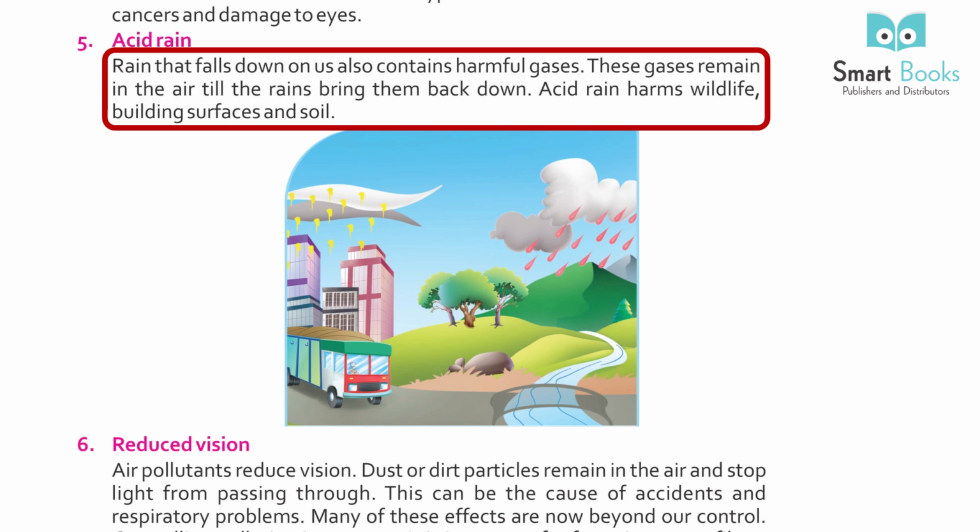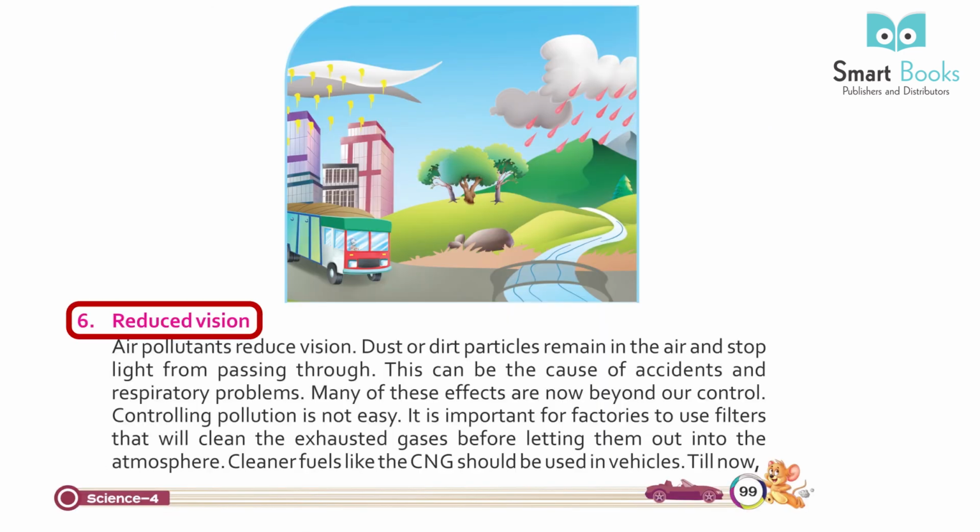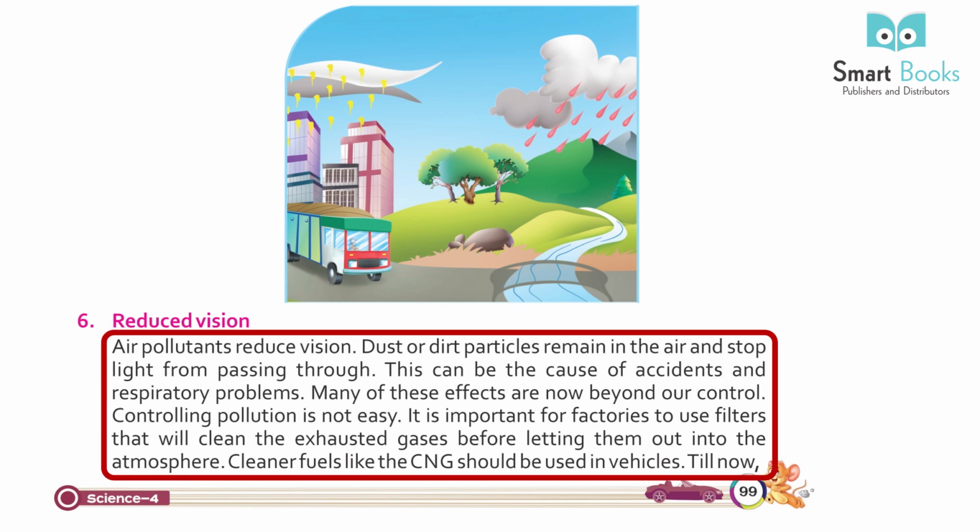Acid rain harms wildlife, building surfaces and soil. 6. Reduced vision. Air pollutants reduce vision. Dust or dirt particles remain in the air and stop light from passing through. This can be the cause of accidents and respiratory problems.